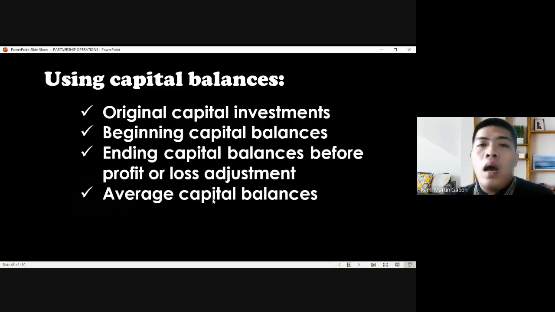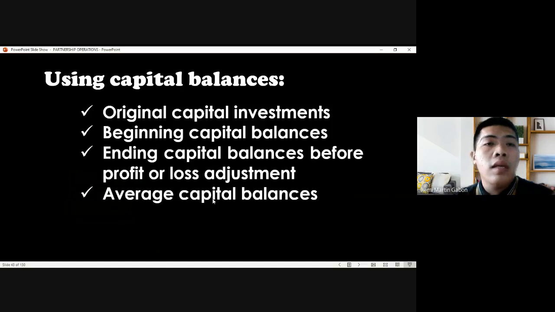Okay. How are we going to differentiate original capital investment and beginning capital balances? If it is the first year of operation, okay, you may consider original capital investment and beginning capital balances as equal amounts.